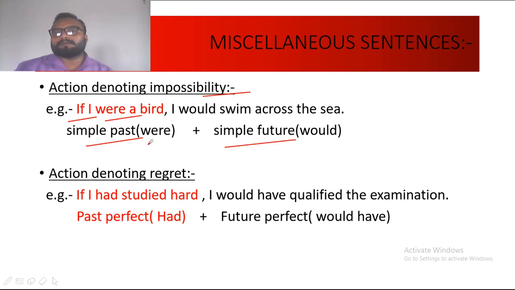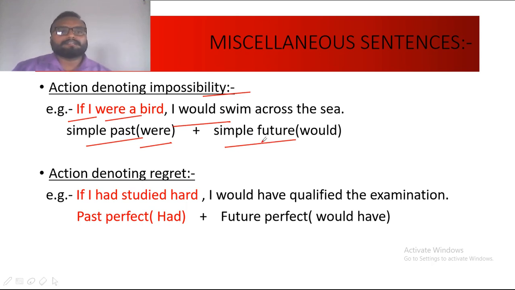Why were? Because there is if in it. The sentence is suppositional, and therefore it takes were. And therefore the second part also, instead of will in simple future, as in the first part it is were, it will also take would instead of will. So would is the past form of will, therefore it will take would instead of will.